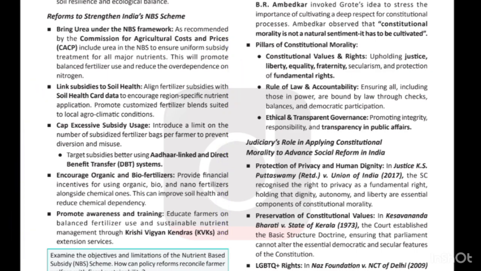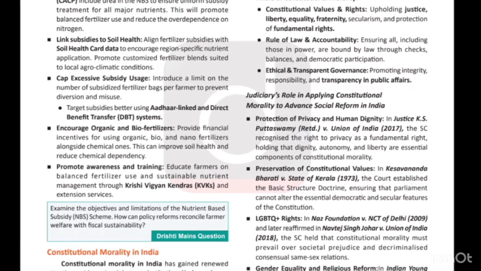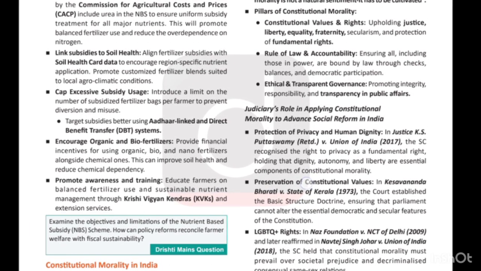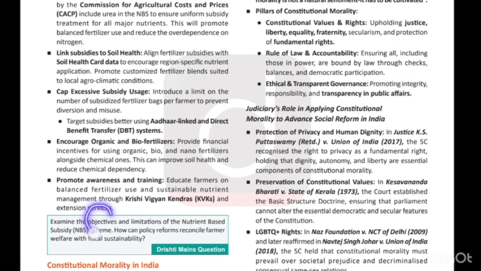And so we have the question here: examine the objectives and limitations of the nutrient based subsidy scheme. I already told you what the objectives are. The objective is to ensure that fertilizers are affordable and accessible to the farmers, right? And what are the limitations of the nutrient based subsidy scheme?